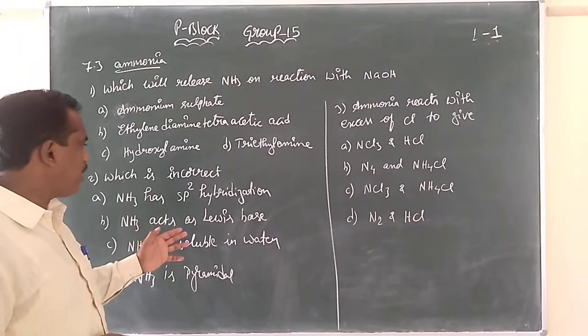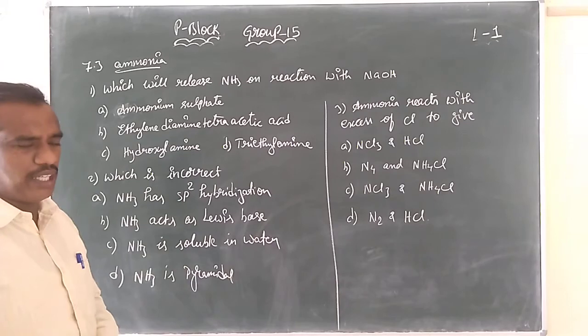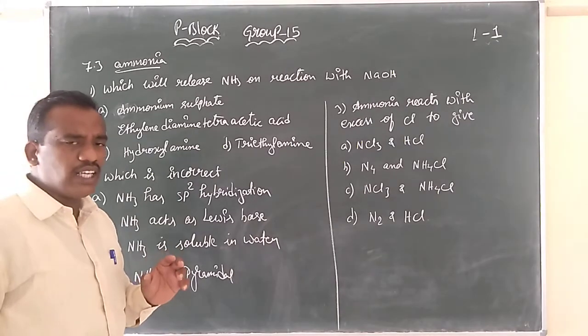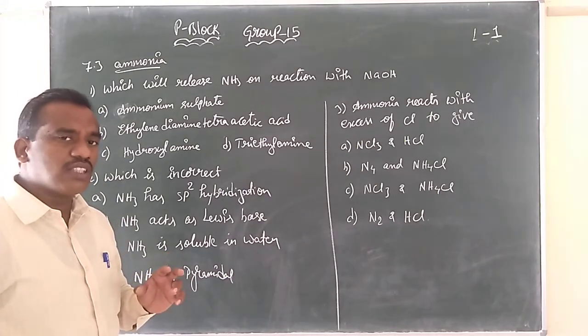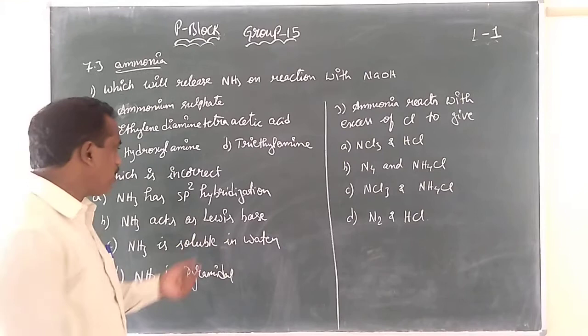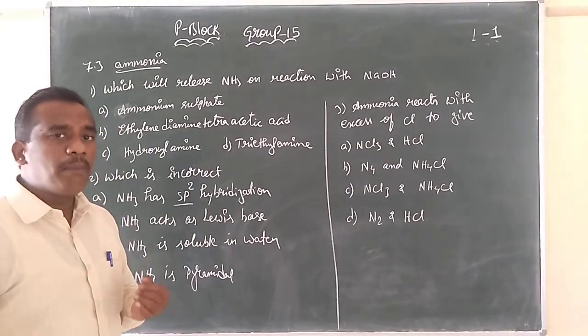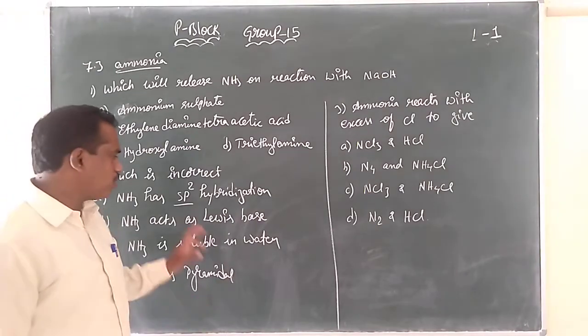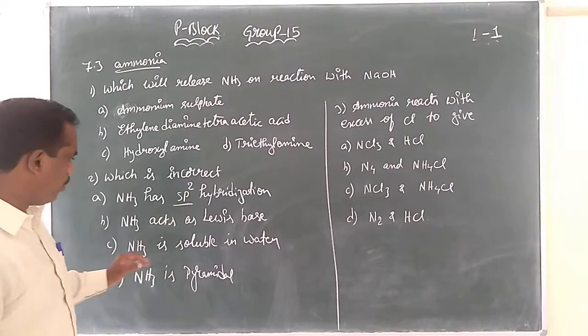Which is incorrect? NH3 has sp2 hybridization. We had clearly learned that in NH3 the hybridization of the central atom nitrogen is sp3, but here they mentioned sp2. And what is the shape of NH3? Pyramidal shape, is it not? So here sp2 hybridization is given. This is an incorrect statement, we know.